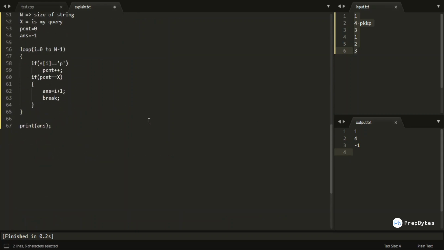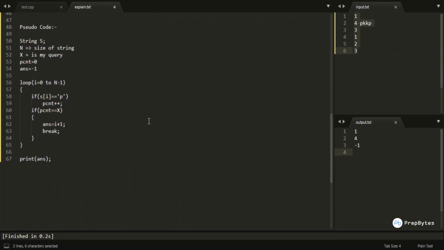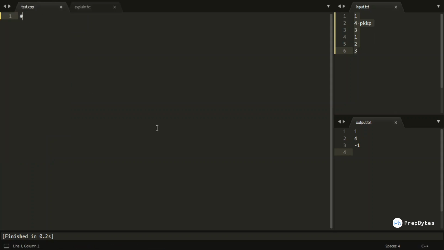So here is the logic which you can convert to any of your languages, which may be Java or Python or C or C++. I would be discussing the C++ implementation of this particular problem. So let me move to the coding section and start writing the code, including the header files.